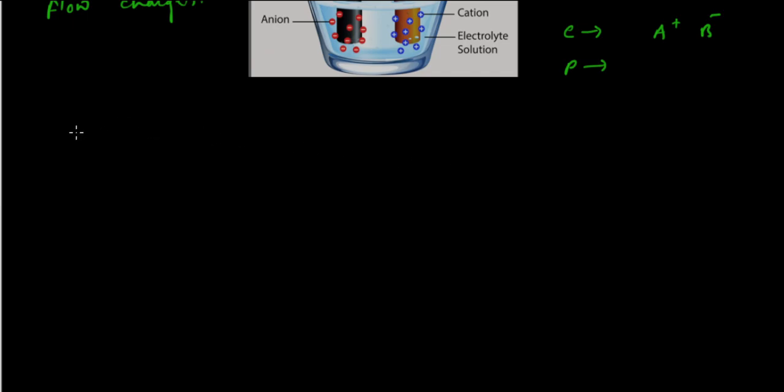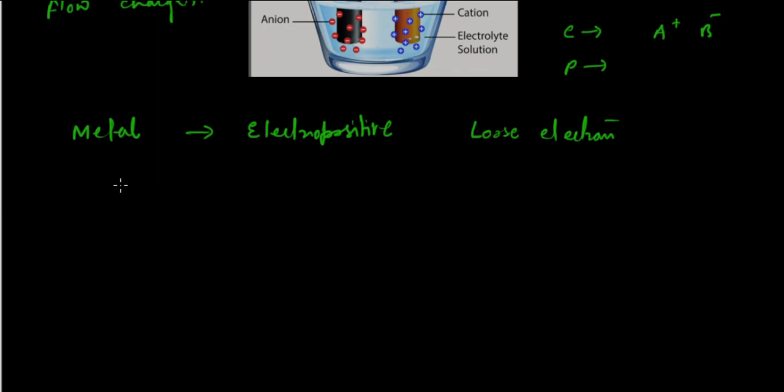First I'll discuss metals. Metals are very electropositive, which means a metal has the tendency to lose electrons. If they have the tendency to lose electrons, that means they have free electrons.